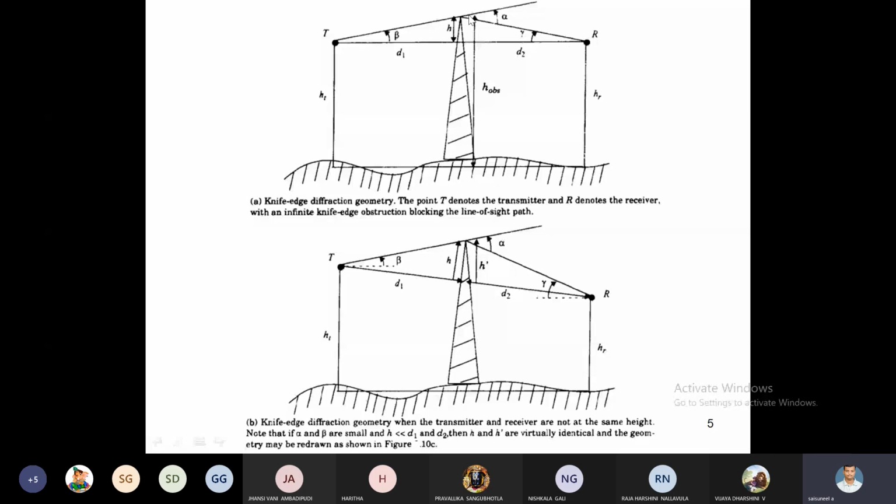Here we have to consider three cases in the Fresnel zone geometry. The first case is where the height of the transmitter and the height of the receiver are the same. See figure 1.